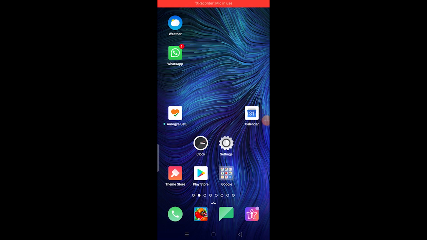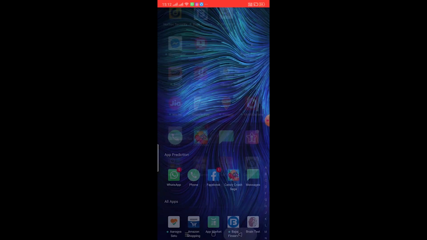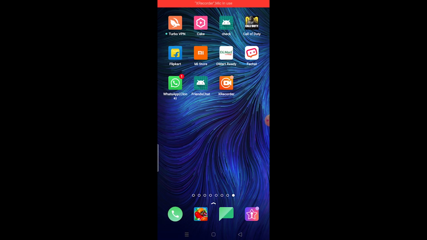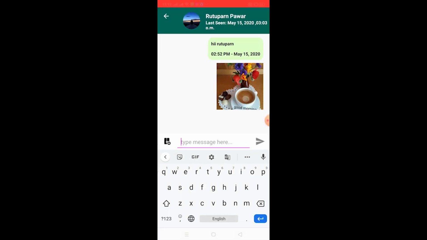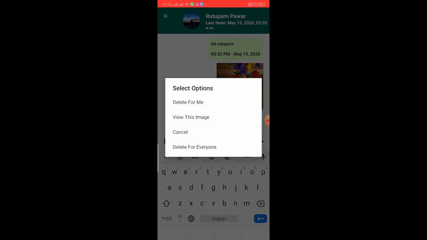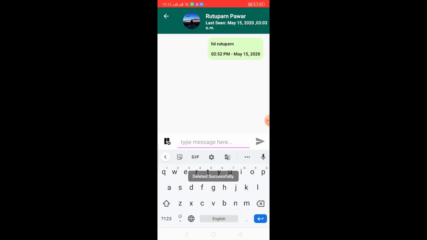So now I am on Srinivas Pawar's device and I am going into the Friends Chat application. Here I have sent the message. For deleting for everyone, it means this message will be gone for everyone. Click on this and click on delete for everyone. The message will be deleted for everyone.